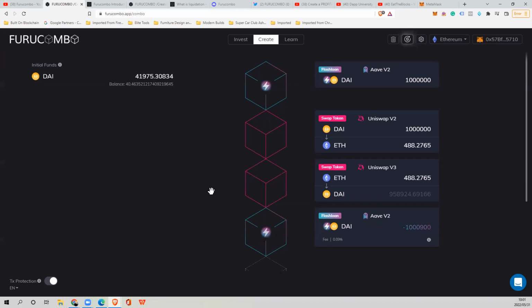So why do we actually use Furo Combo? It's good to learn the basics. It's good to have a visual idea of what is happening, where the money is coming from, how to swap it, and if the arbitrage will actually be profitable. The next thing to do would be to build a price discrepancy bot that informs you of price changes so you can execute. And more on this further down within the roadmap and within the other videos where you're going to actually learn how to do this. The strategy would be to use Etherscan to reverse engineer the process, right?